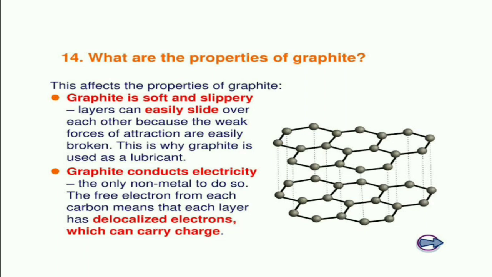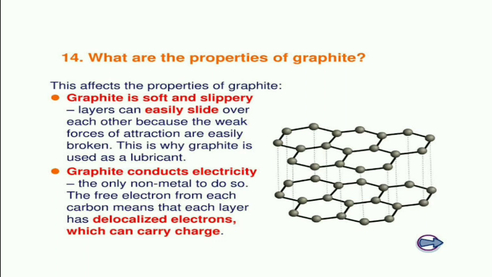Now, why does graphite conduct electricity? It is the only non-metal which conducts electricity, because the free electron from each carbon means that each layer has delocalized electrons.